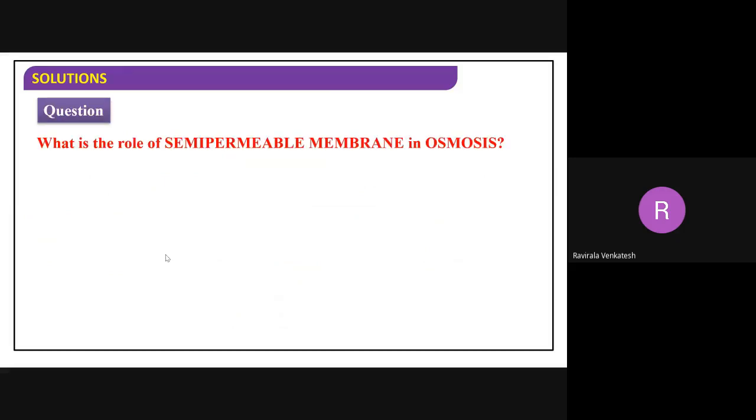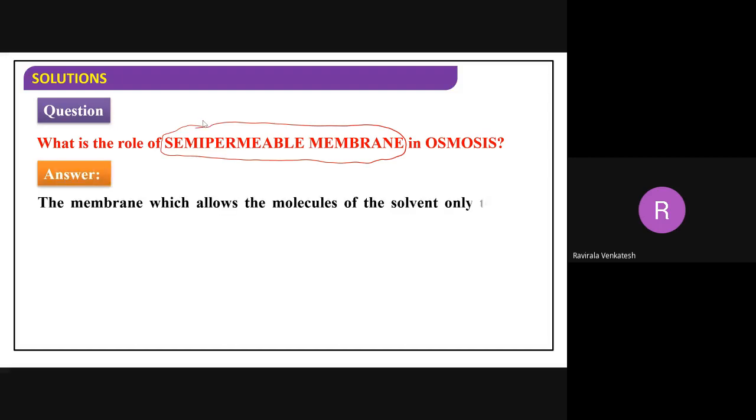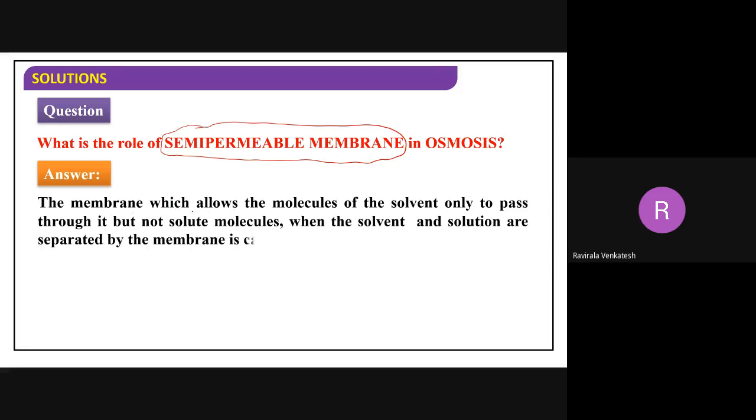Now, what is the role of semi-permeable membrane in osmosis? What role is it having? Already I told you, semi-permeable membrane, generally we use animal skin. So whatever we discuss, same thing will come here. This will allow molecules of the solvent only to pass through it, not solute molecules. Generally solute means we take salt, isn't it? They do not allow salt.